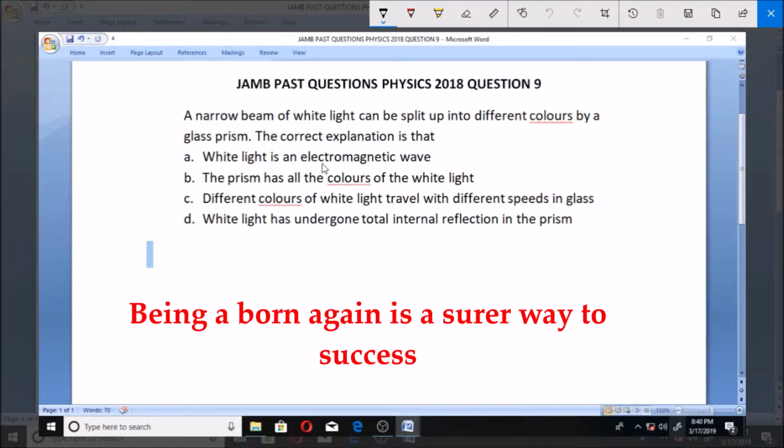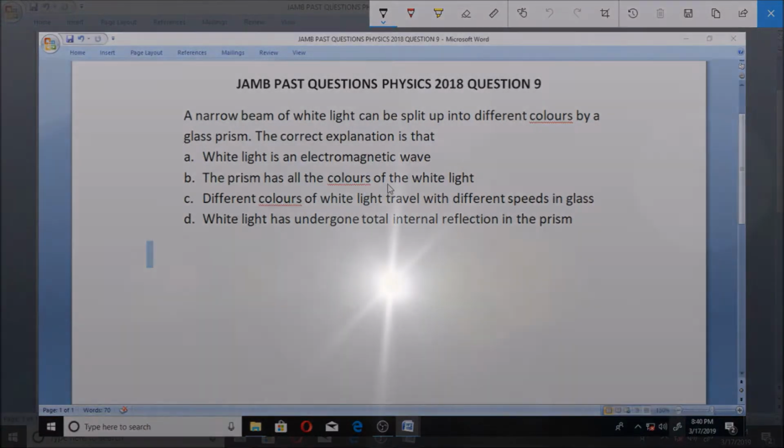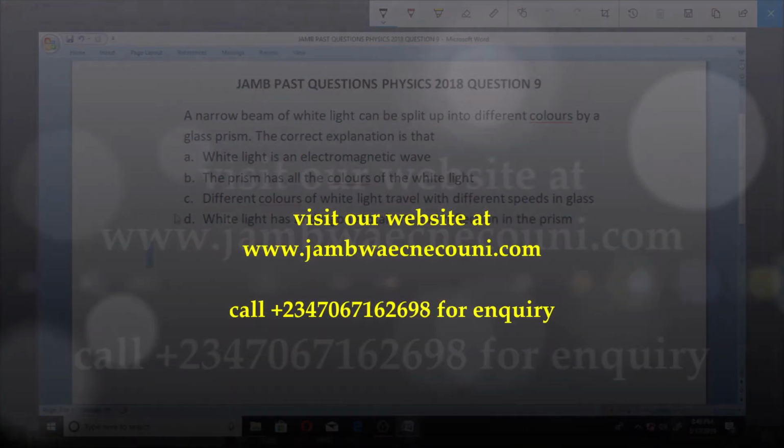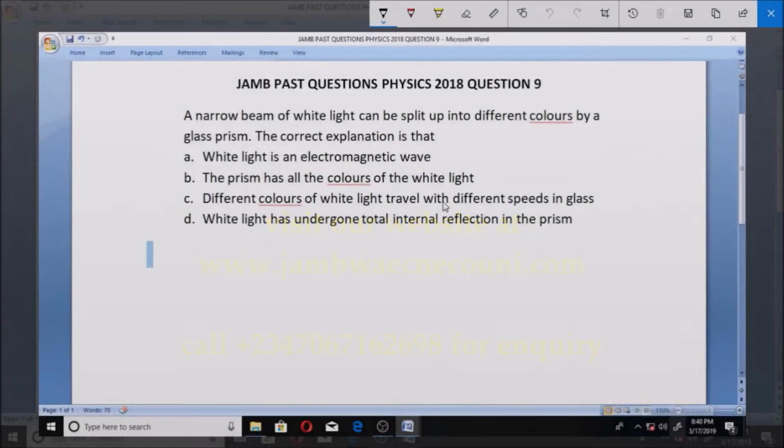A. White light is an electromagnetic wave. B. The prism has all the colors of the white light. C. Different colors of white light travel with different speeds in glass. D. White light has undergone total internal reflection in the prism. So what is the answer to this problem?